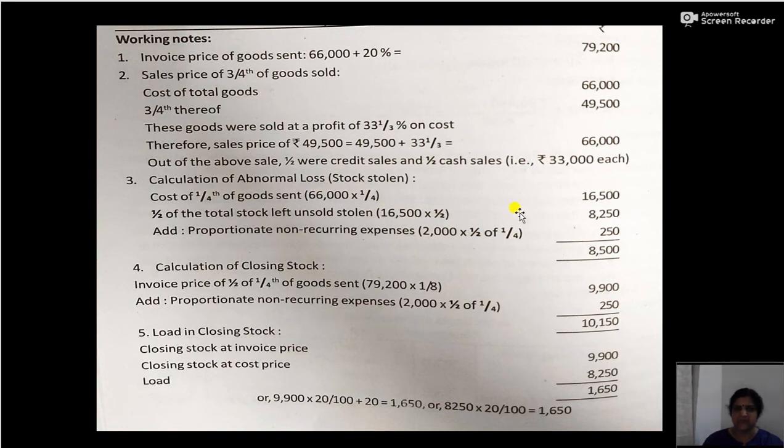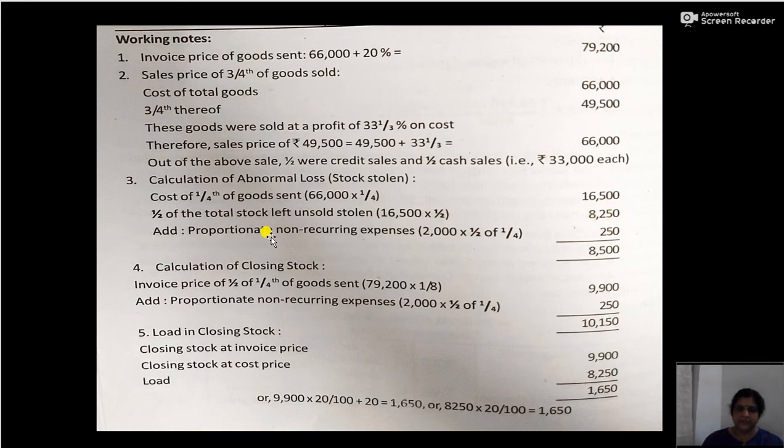Then half of the total stock left, that is, half of the remaining is being lost. So either you can calculate here itself, that is 66,000 into 1 by 4 into 1 by 2, that is half of 1/4. 66,000 into 1 by 4 into 1 by 2 will be 8,250.